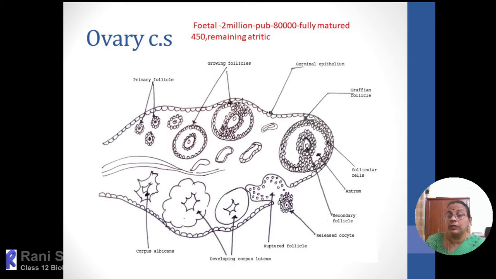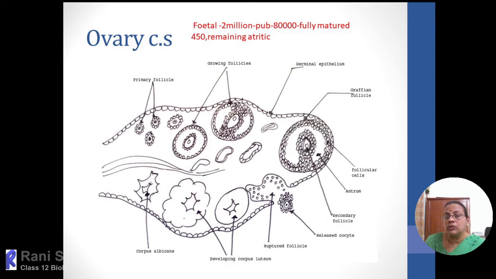That means the primary oocyte will divide into two haploid cells, and it is not an equal division. One of the daughter cells will enlarge and the other one will be very small in size. The enlarged one will transform into the secondary oocyte, and the other one will transform into the first polar body. So the mature Graafian follicle actually contains the secondary oocyte and a polar body. Since they are produced from meiosis 1, the ploidy will be haploid. That secondary oocyte is called the ovum.